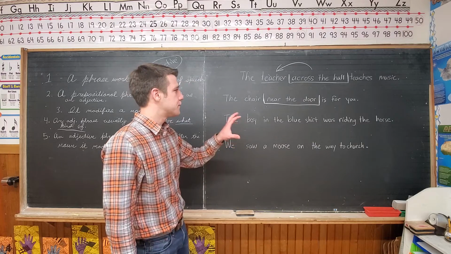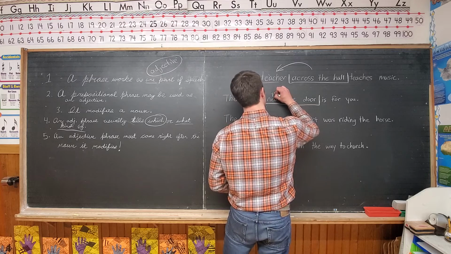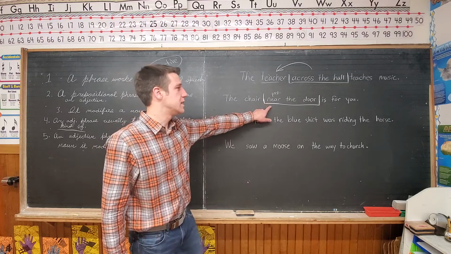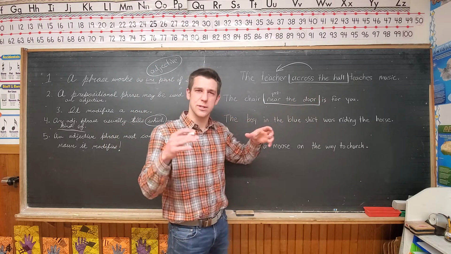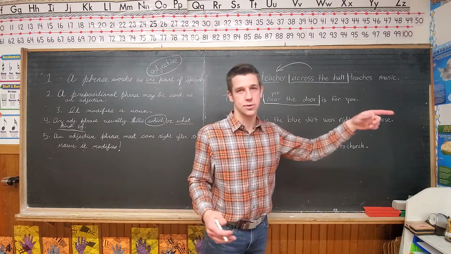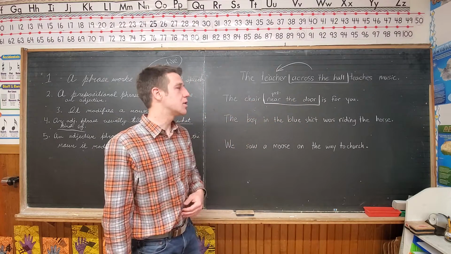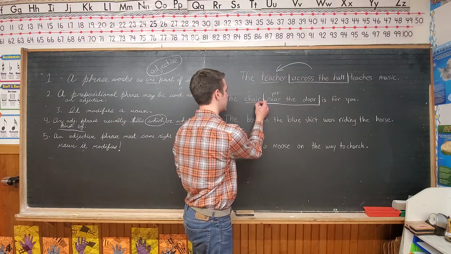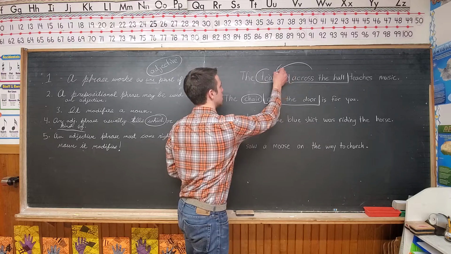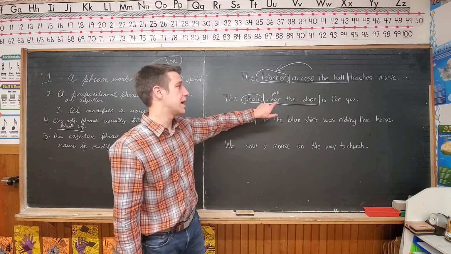But I want you to get the point. To find the preposition first, let's call this prep. Preposition. Near the door. Notice how it's a phrase that kind of sticks out by itself. You can take that phrase away. The chair is for you. Still makes sense. The chair near the door is for you. More specific. And in this case, what is the noun it modifies? Chair, right? Why don't we circle the noun? Stands out more. So, chair is the noun that is modified by near the door.